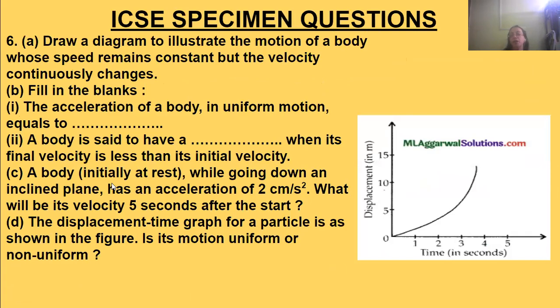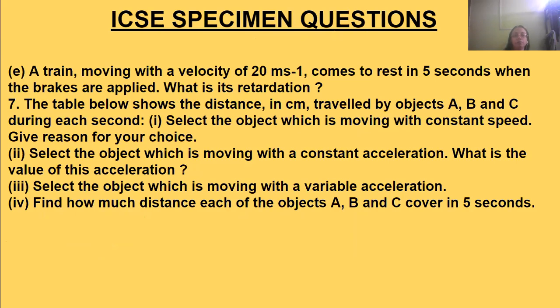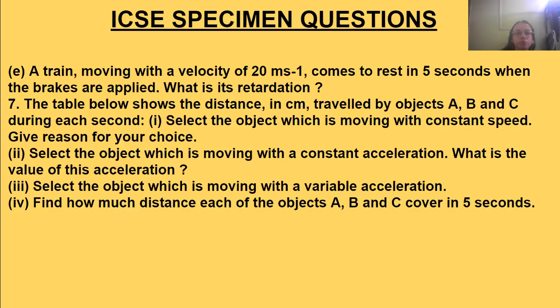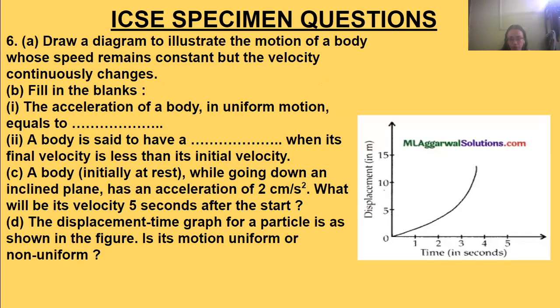The displacement-time graph of a particle is shown in the figure. Is its motion uniform or non-uniform? This is the displacement-time graph, and it looks like a parabola.